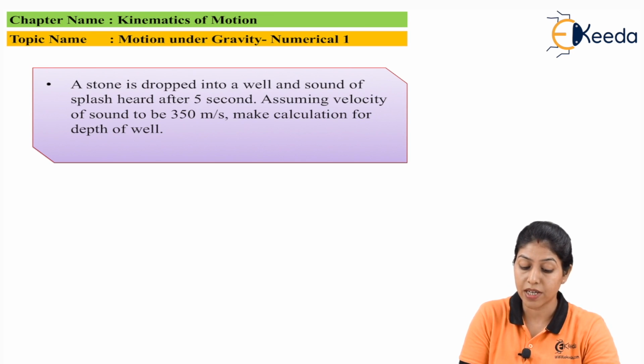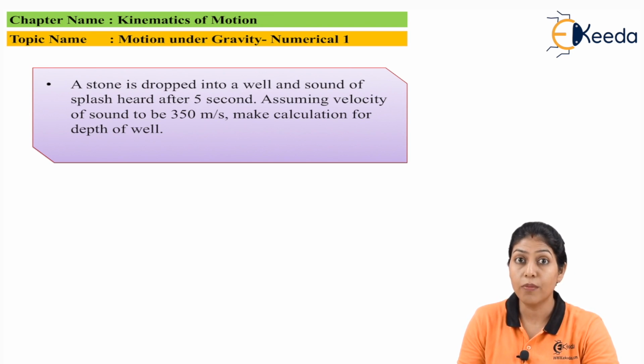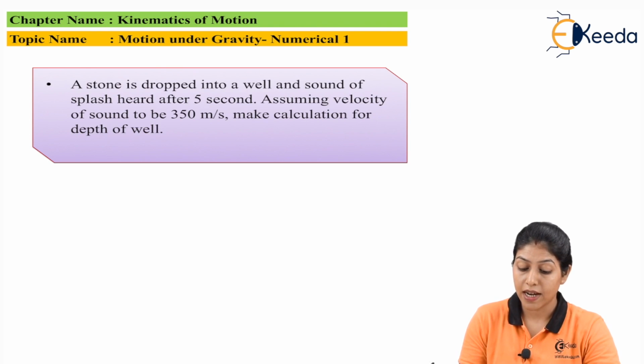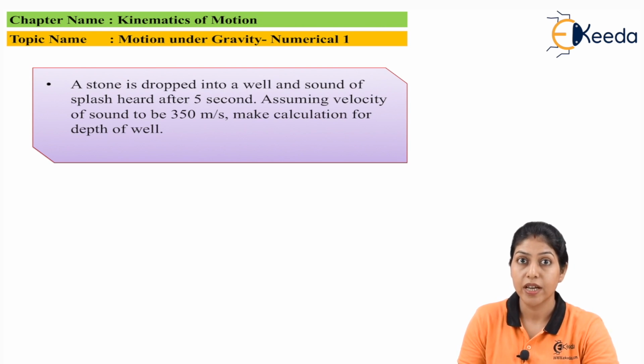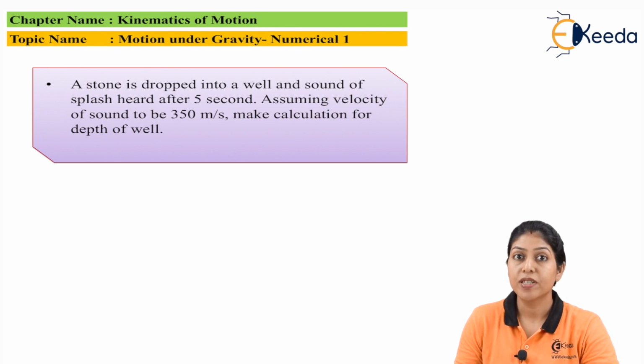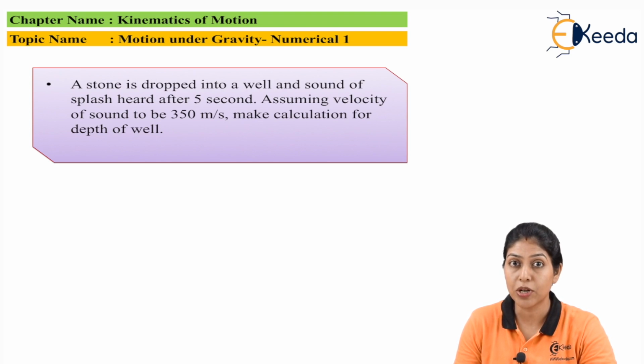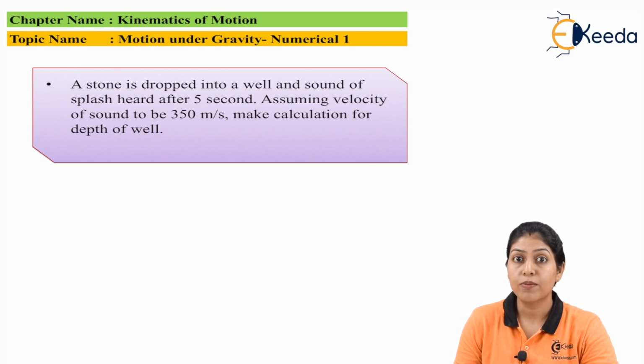Here we are considering a stone which is dropped into a well, and the sound of the splash is heard after 5 seconds. When the stone reaches the surface of the water, at that particular time the sound of the splash is produced, and that sound comes back to the initial point.